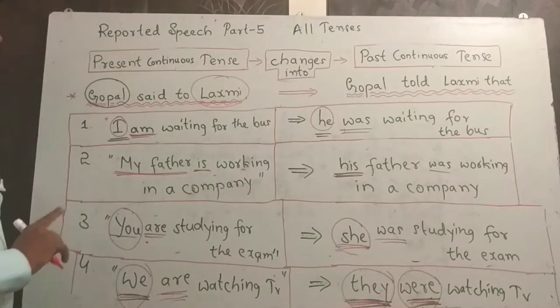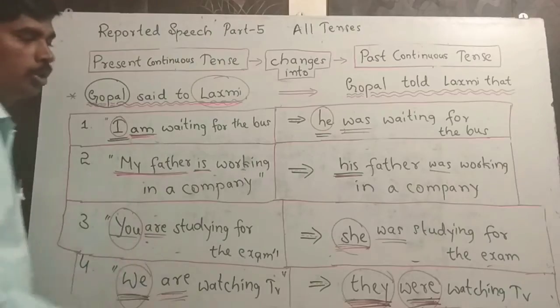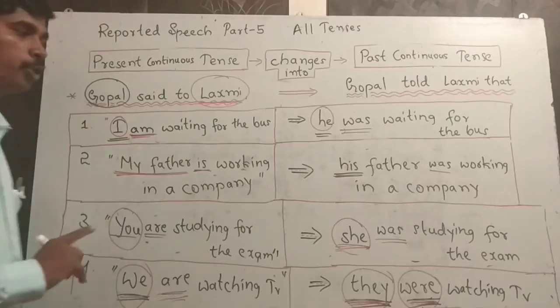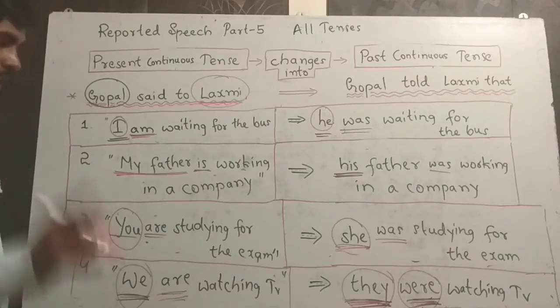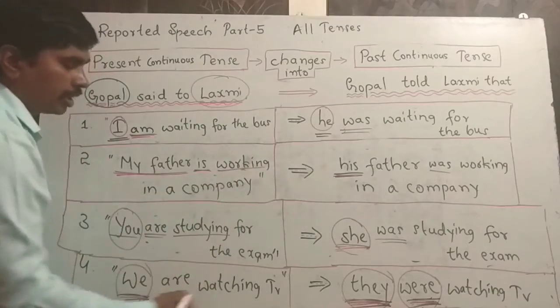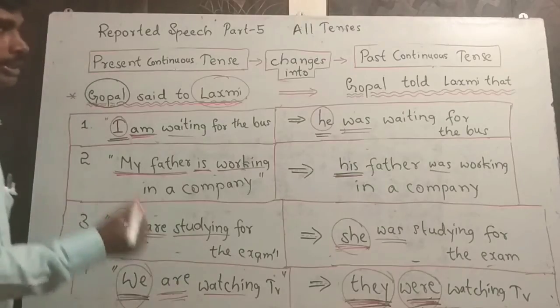But you should not take it for granted and change are to were. You have to notice the subjects before changing the be forms, and you have to keep the ing forms the same way, right? Let's move on to the next part.